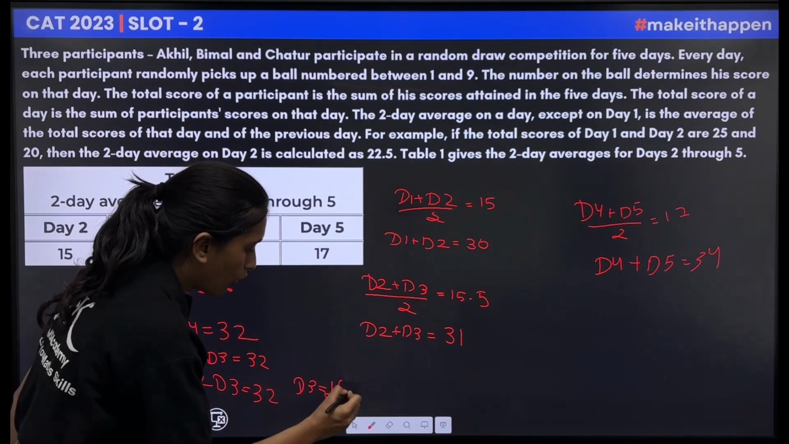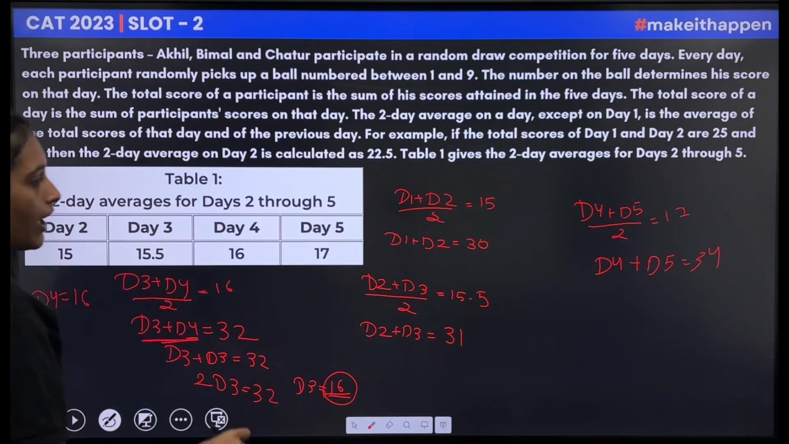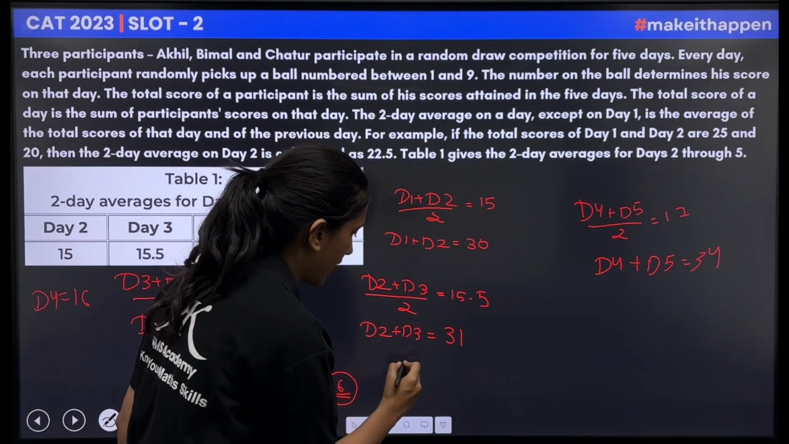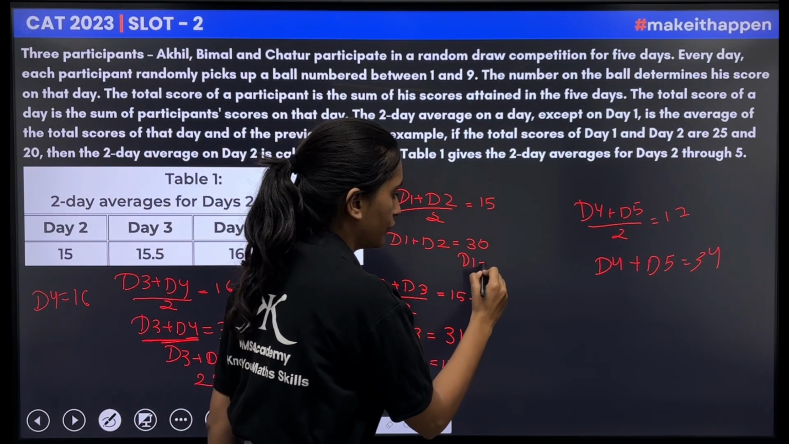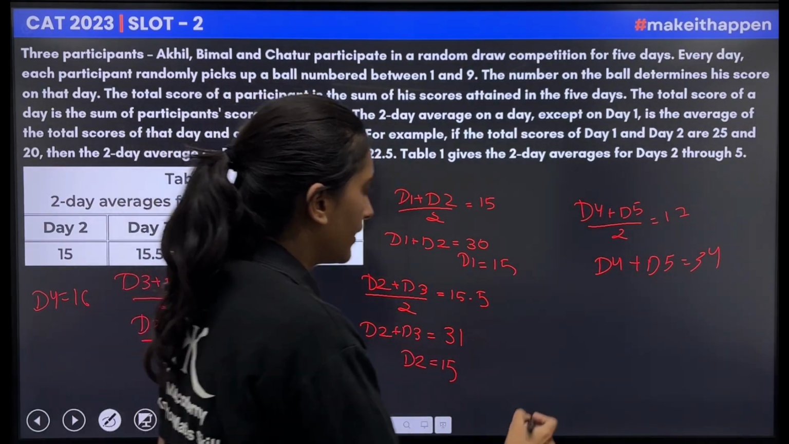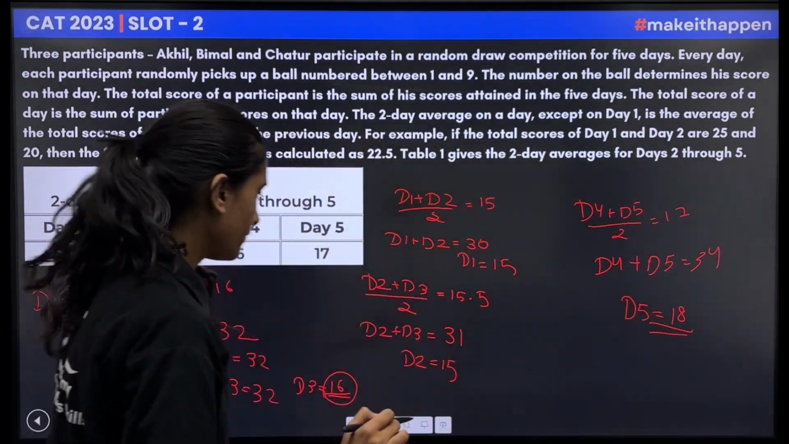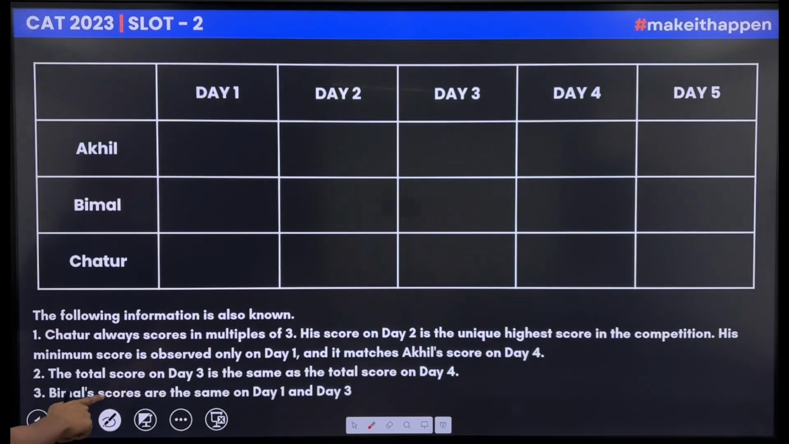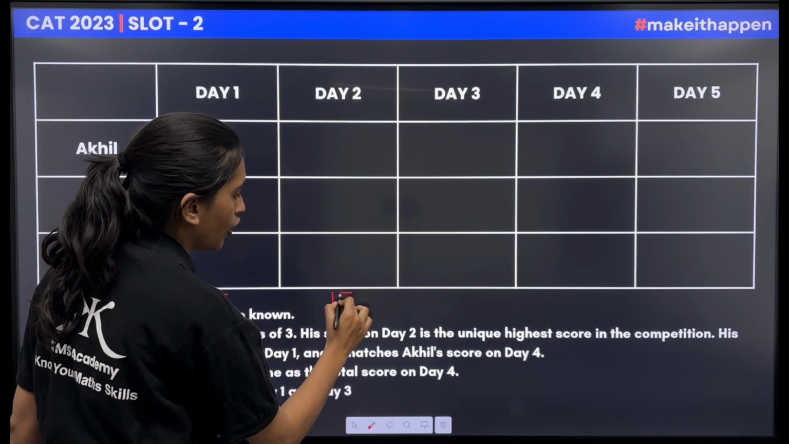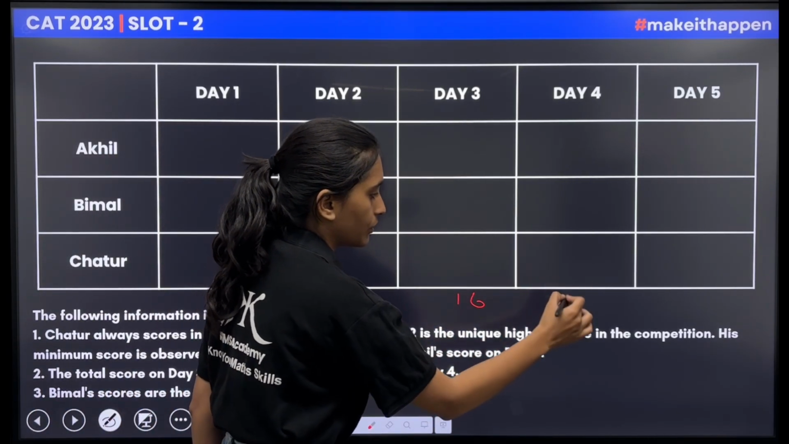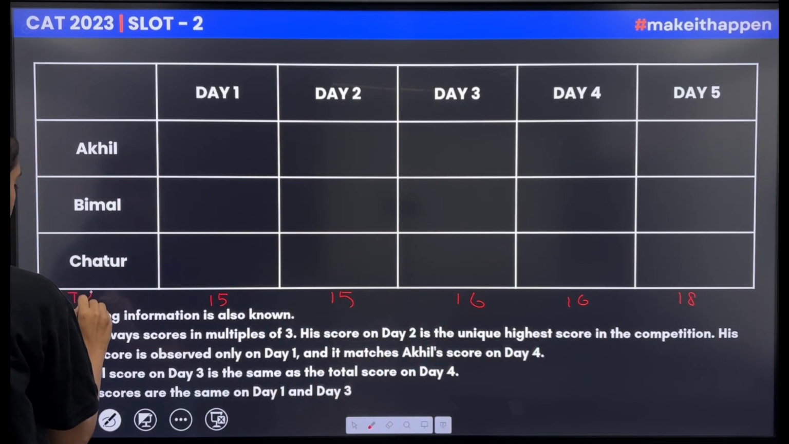If I got the score of day 3, I will get the score of day 4. That will also be equal to 16. And with the help of this, I will get the score for day 2, that will be equal to 15. For day 1, that will also be equal to 15. And for day 5, that will be equal to 18. So for day 1 it was 15, for day 2 it was 15, for day 3 it was 16, for day 4 it was 16, and for day 5 the total score was 18.